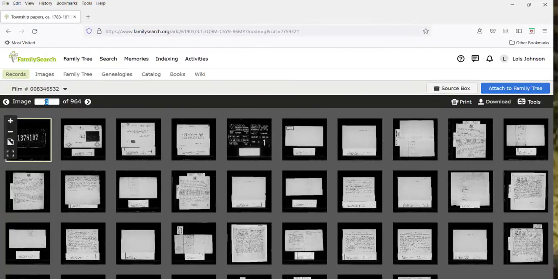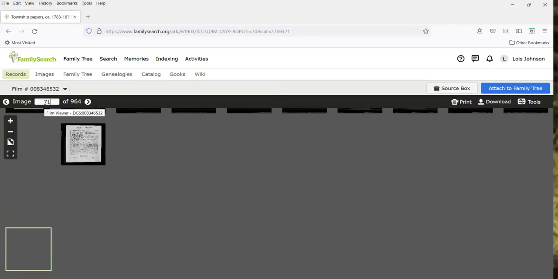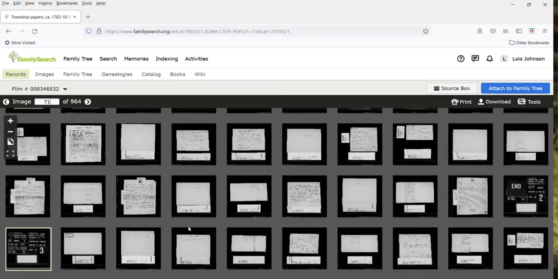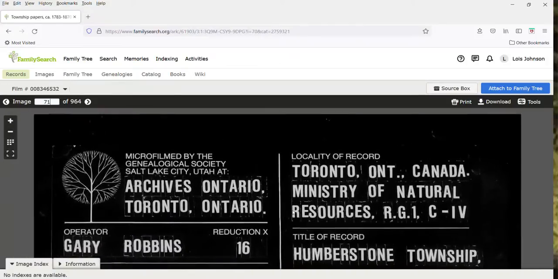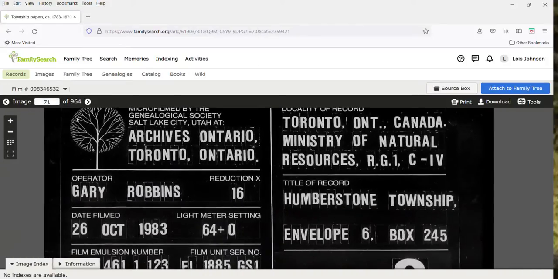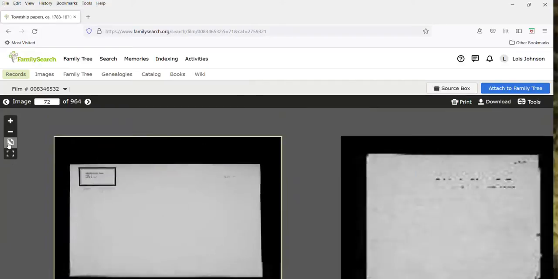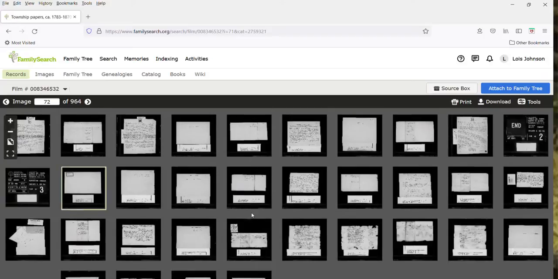And we know from the previous page that it starts on page 71. So this is page 71 here, Humberstone Township, so we're good to go. Just a little note too, and this is just kind of in general in FamilySearch.